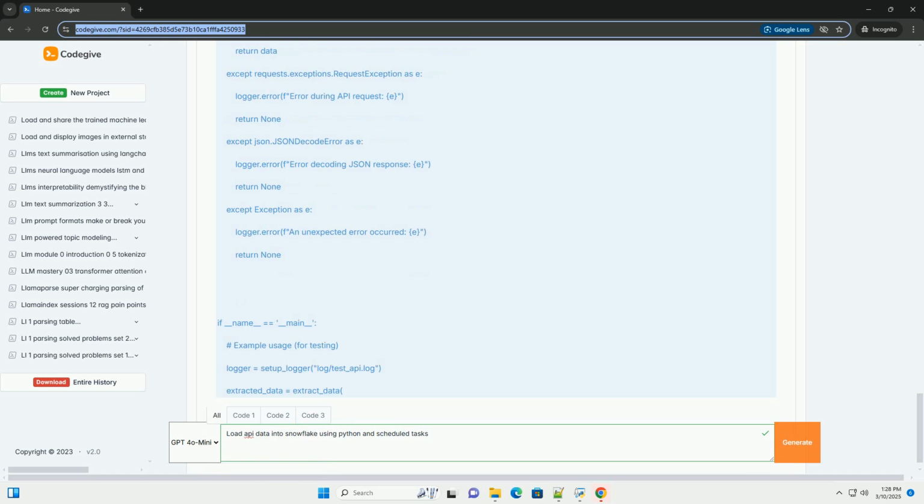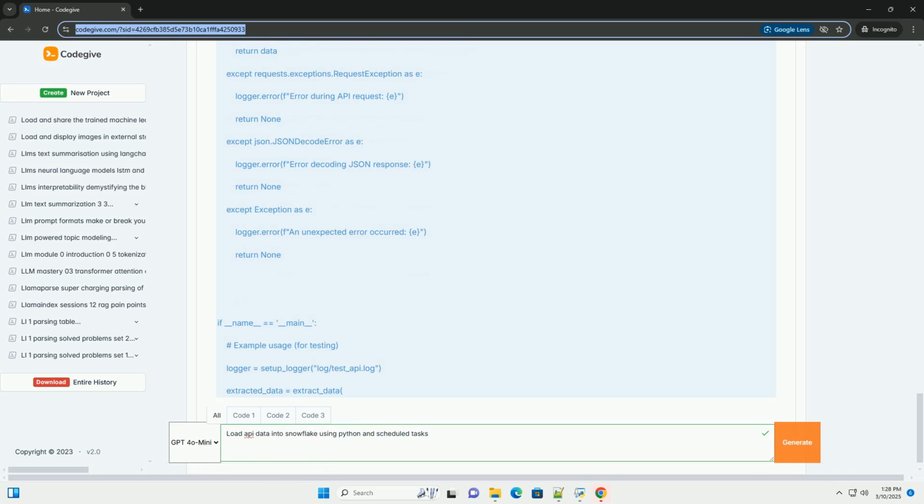Def load_data, con, table_name, data, logger. Loads data into the Snowflake table. Try. Cursor equals con.cursor. Assuming data is a list of dictionaries, prepare the values for insertion. Important, adapt this part based on the structure of your API data. If not data, logger.warning, no data to load.